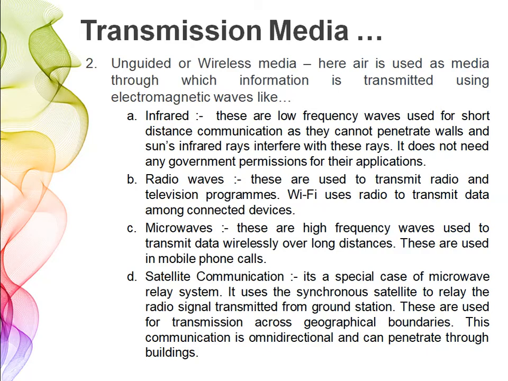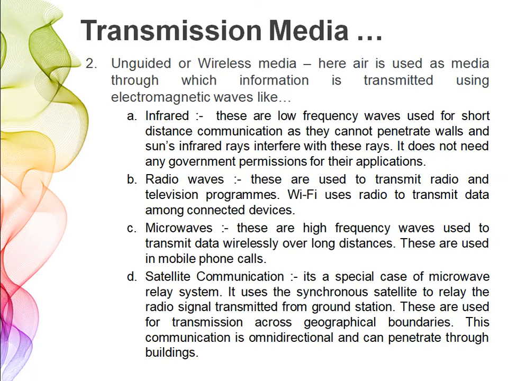These are used in mobile phone calls. And at the end we have satellite communication. It is a special case of microwave relay system. It uses the synchronous satellites to relay the radio signal transmitted from the ground station. These are used for transmission across geographical boundaries.